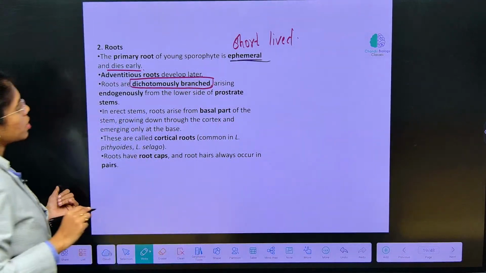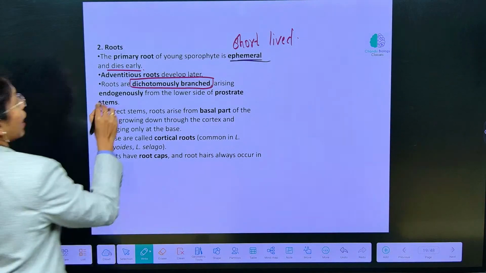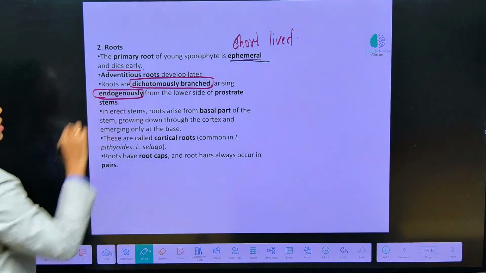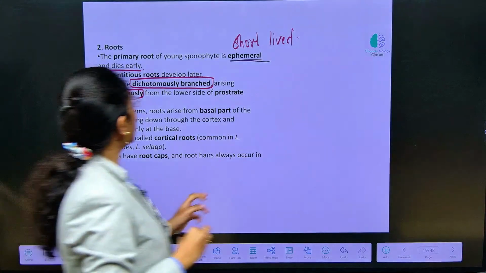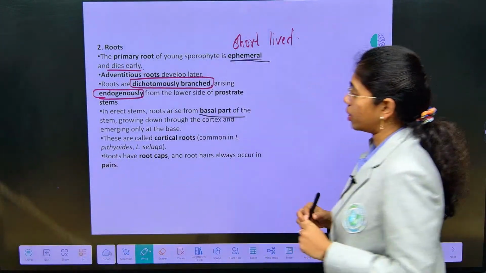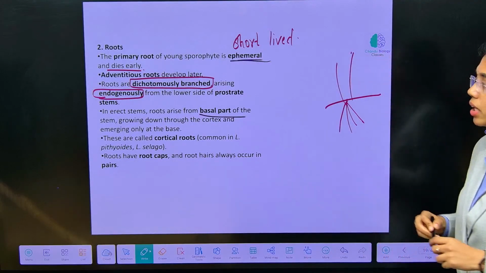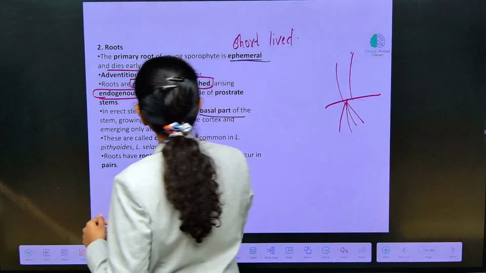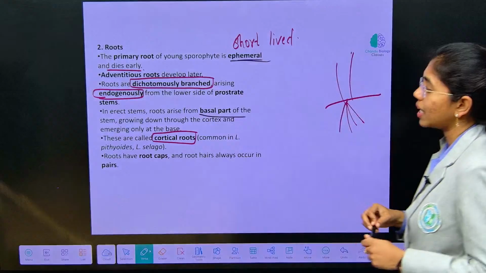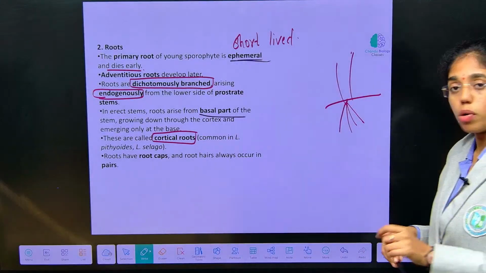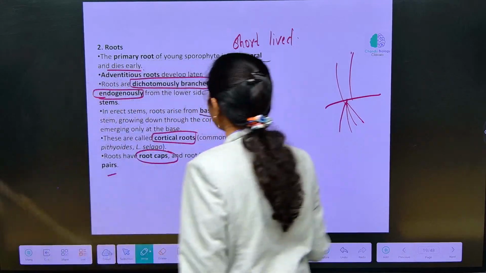Stem shows dichotomous branching and roots also show dichotomous branching, arising endogenously. This arises endogenously from the lower side of the prostrate stem. In the erect stem, roots arise from the basal part of the stem. These are called cortical roots. Roots which arise from the basal part of the stem are addressed as cortical roots. They do possess root cap, and root hairs occur in pairs.